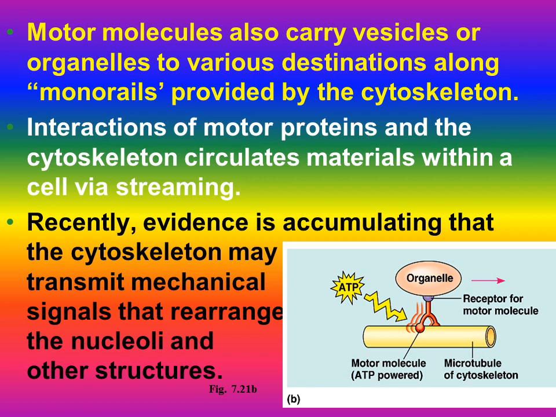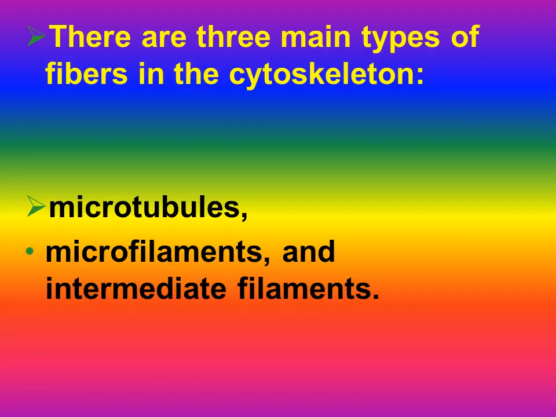Recently, evidence is accumulating that the cytoskeleton may transmit mechanical signals which help in the rearranging of the nucleoli and other structures. Cytoskeleton has three main types: microtubule, microfilament and intermediate filament. We will discuss them one by one.